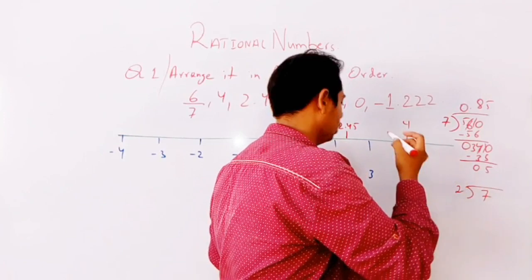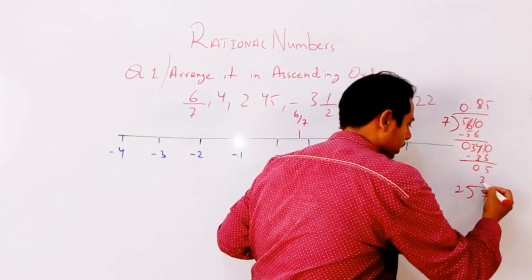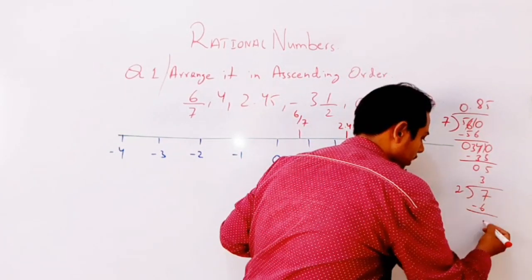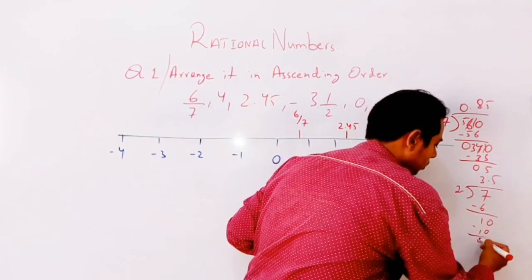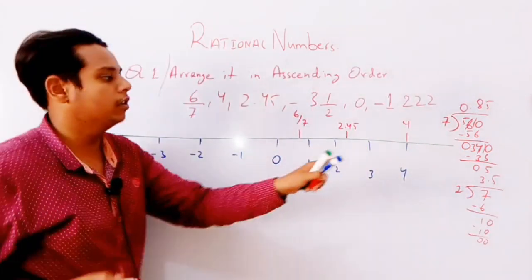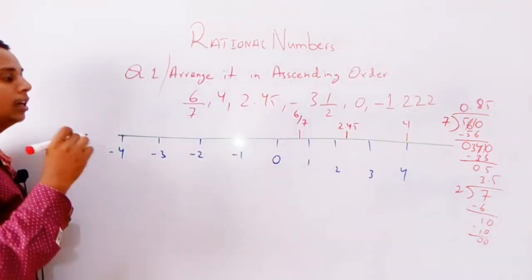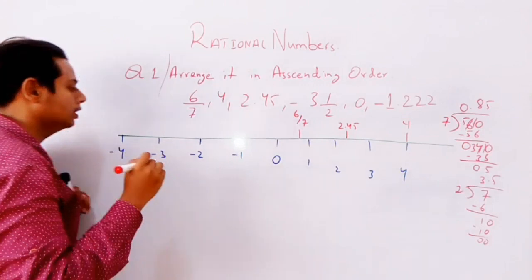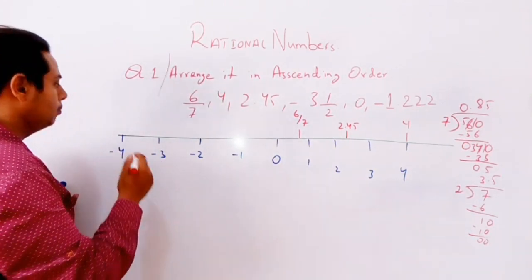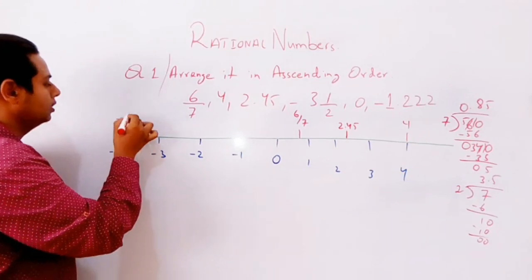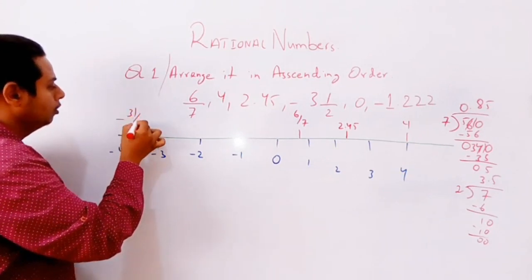Now what do you need to do? 2 threes are 6, minus 7, minus 1, 0. 5 twos are 10 minus... 0. So what is coming over there? 3.5, minus 3.5 is our answer. So where will it lie? Between -4 and -3. So it will come over here, -3 and 1 over 2.